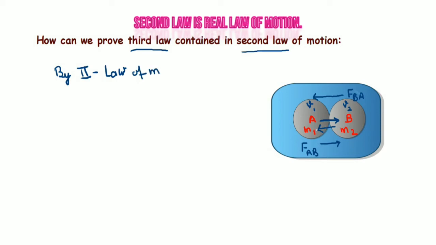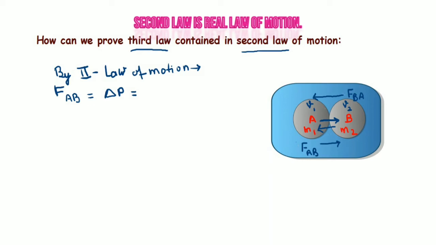Now what does the second law of motion say? The second law says whenever force is applied, suppose F of AB, that means force of A on B, the force will always be equal to the change of momentum. Now how can we write the change of momentum? Change of momentum means the difference of final and initial momentum. What will be the final momentum?